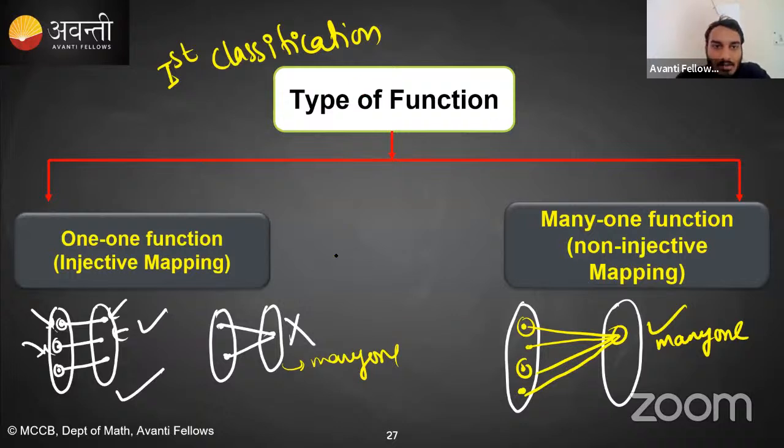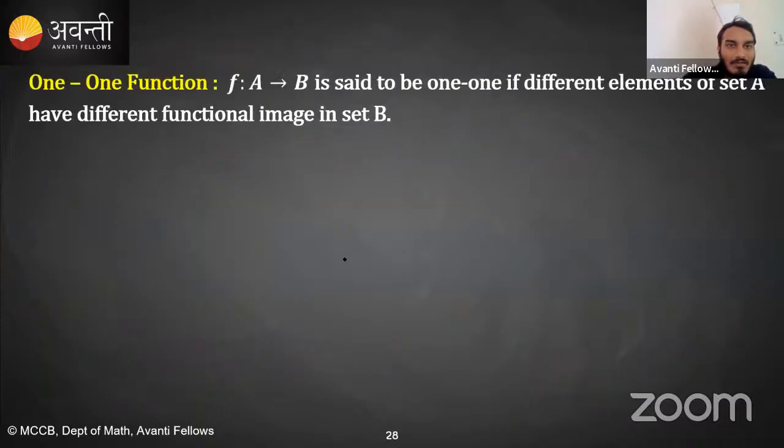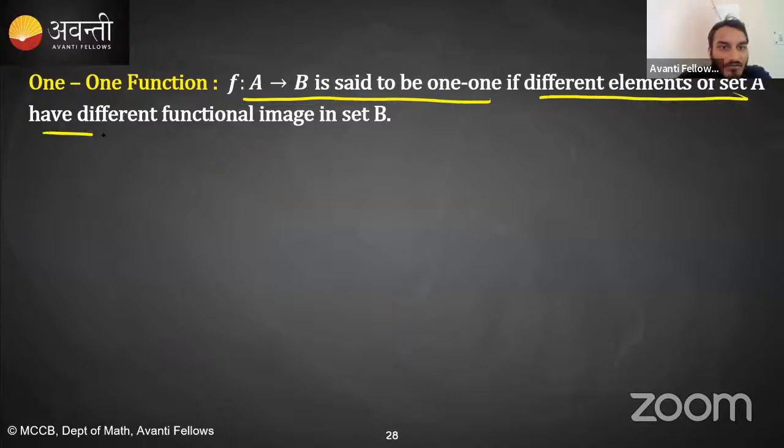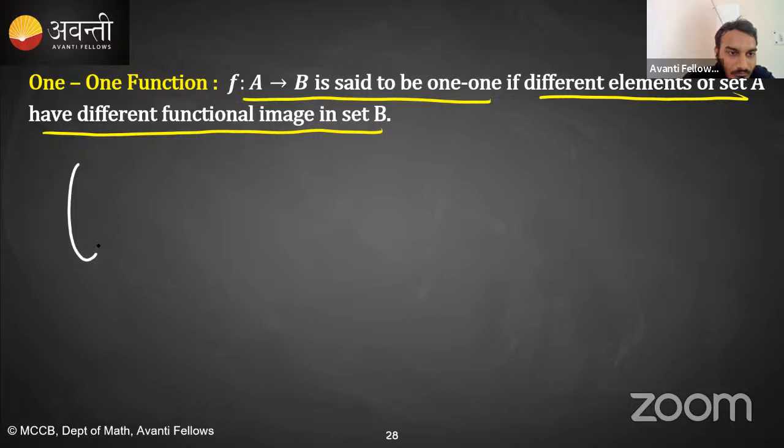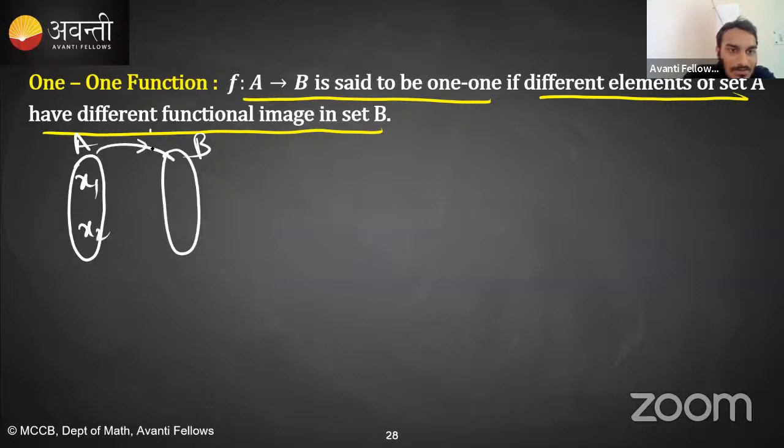Okay. So students, now let's see the official definition of one-one function. Means a function from A to B is said to be one-one if different elements of set A have different functional images in set B. अभी मैंने बता दिया है ना? Let's suppose you have a set A, you have a set B. Let's suppose this is x1, this is x2, and mapping a function.